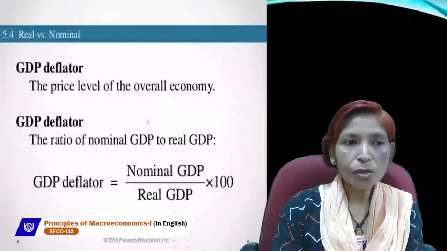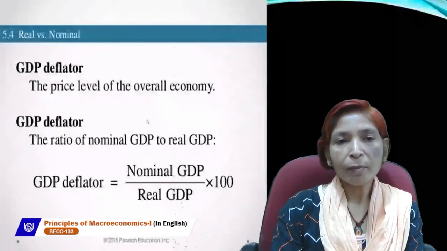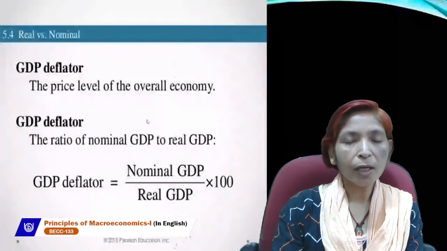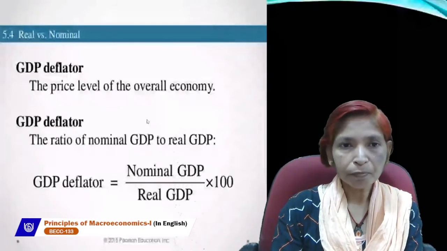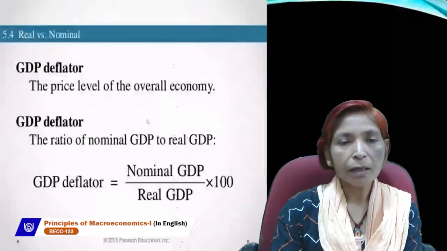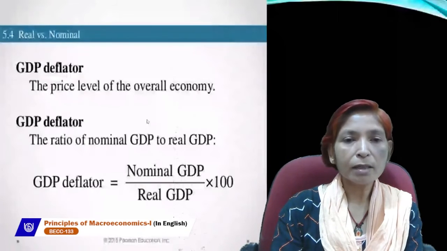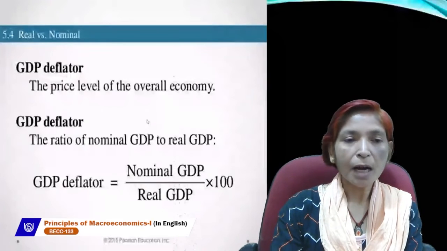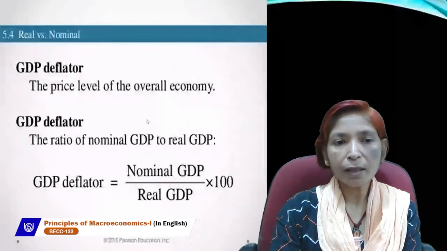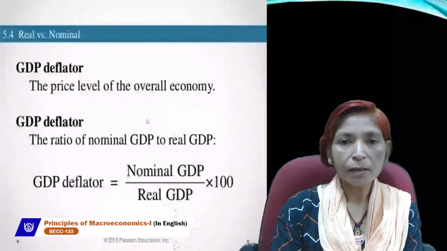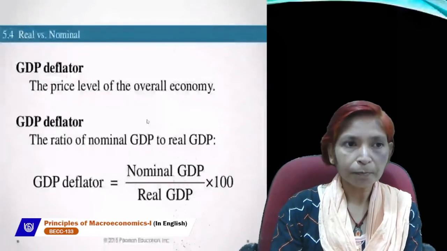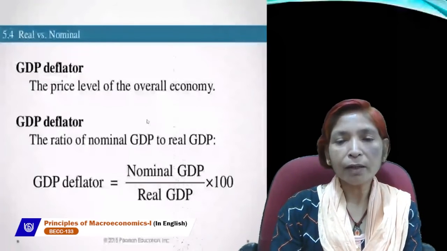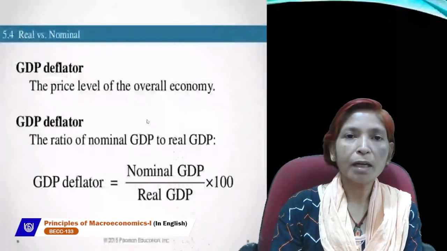Next are the uses and importance of national income. National income is very useful when we want to estimate the standard of living of the country's people, because with the help of national income we can get per capita income. If national income is divided by population, then we get per capita income. If per capita income is higher, then the standard of living will be higher. If per capita income is lower, then the standard of living will be lower. So national income is very useful in measuring the standard of living of a nation through estimating per capita income.